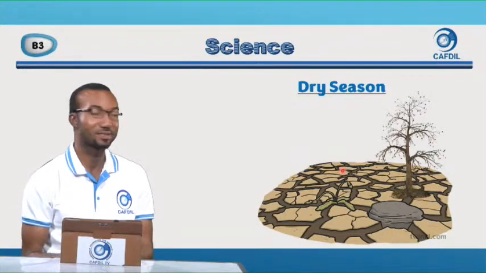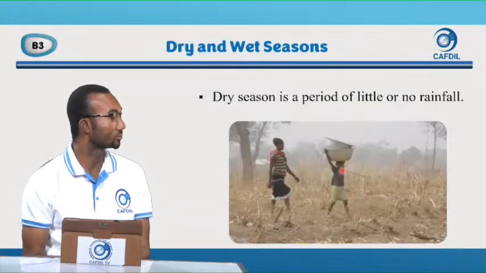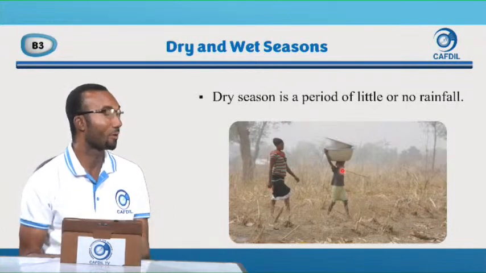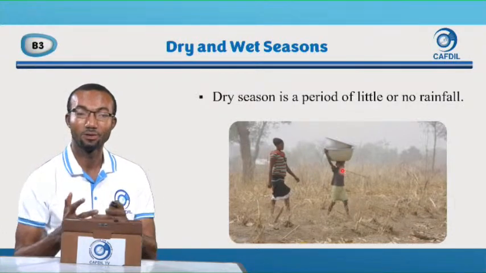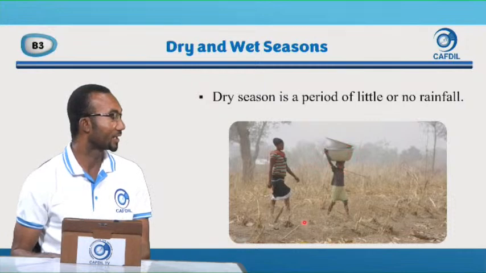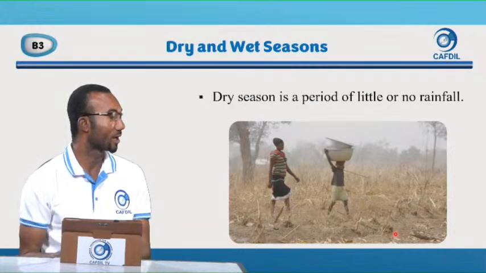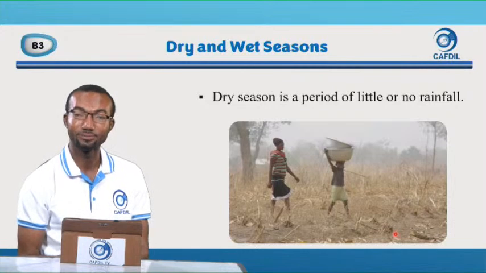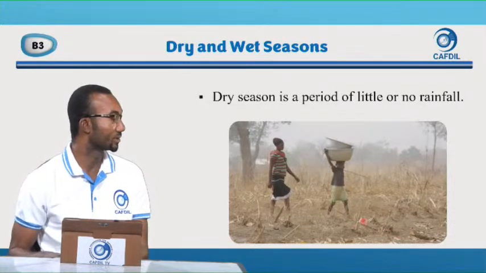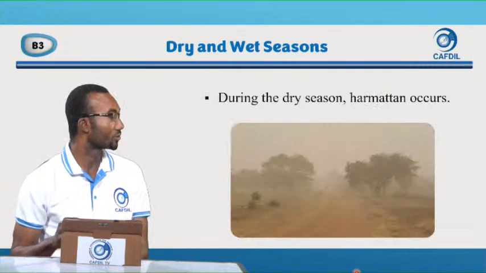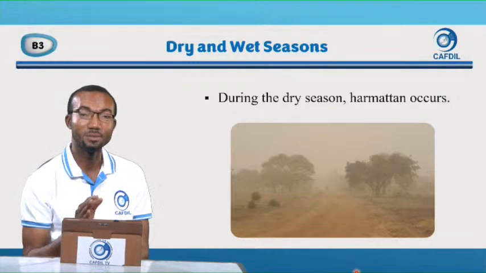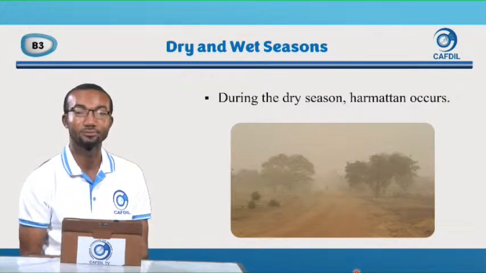So let's look at dry season. What happens during the dry season? Dry season is a period of little or no rainfall. So look at the land. It's very dry. All the leaves of the plants have turned brown. No water. During the dry season, harmattan occurs. Around December, early January, you see harmattan.